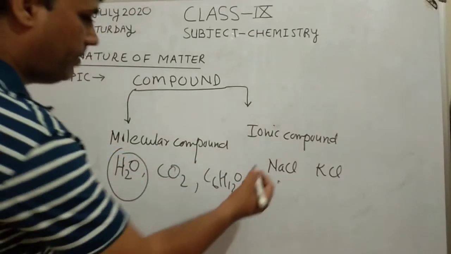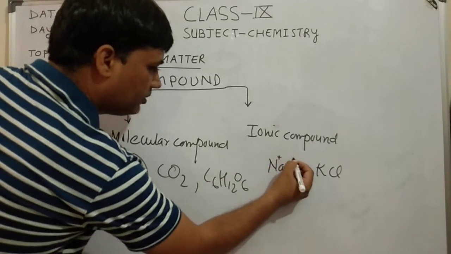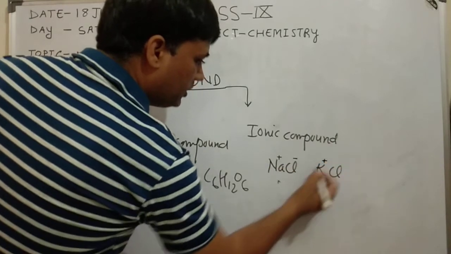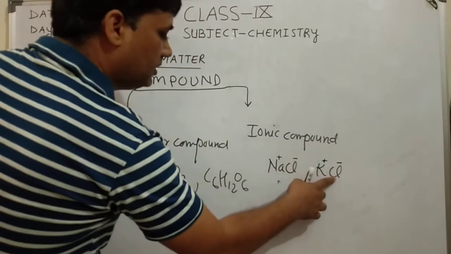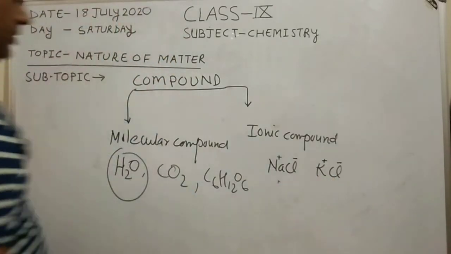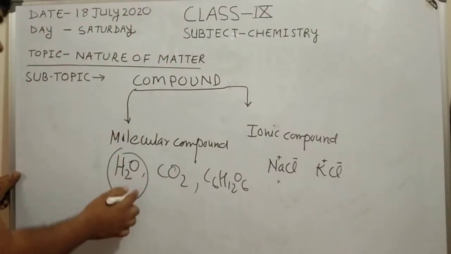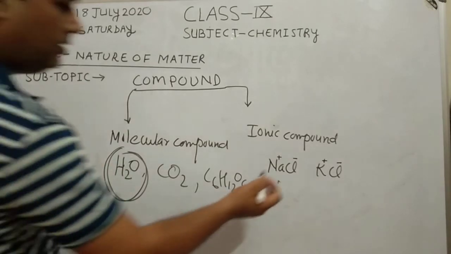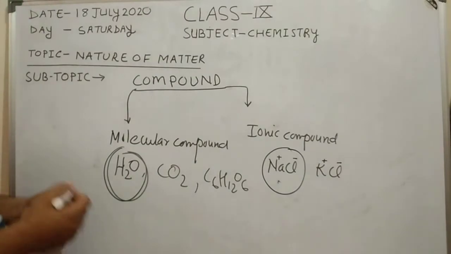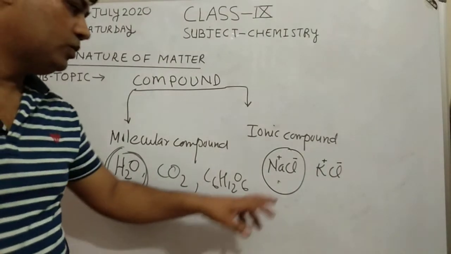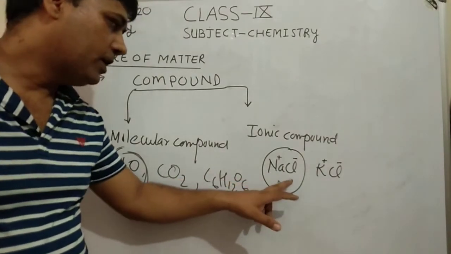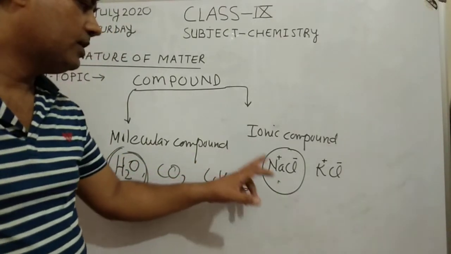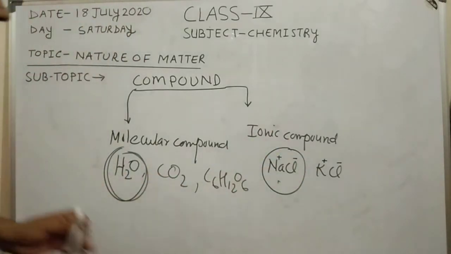Ionic compound is made up of metal and non-metal, but molecular compound is made up of non-metals. In ionic compound, metal contains positive charge and non-metal contains negative charge. Sodium is a metal, potassium is a metal, so they contain positive charge. Cl is a non-metal, so it contains negative charge. But in molecular compound there are no charges on particular elements, but in ionic compound there is a metal and non-metal, so there are positive and negative charges. Okay, so it is known as ionic compound. Ionic means it contains positive and negative charges.